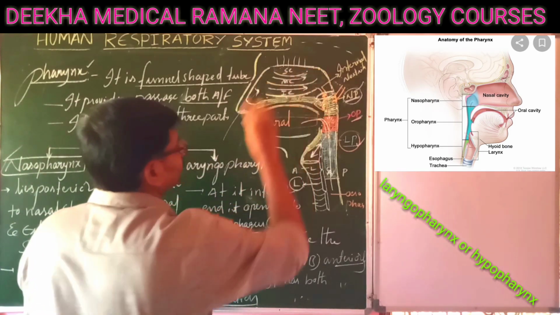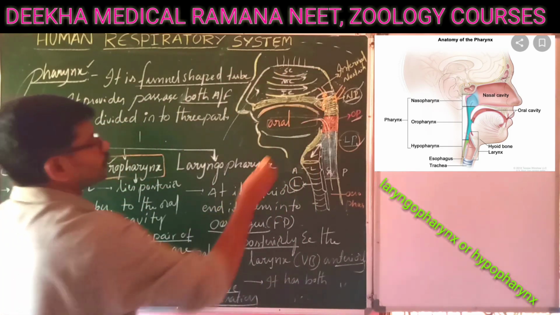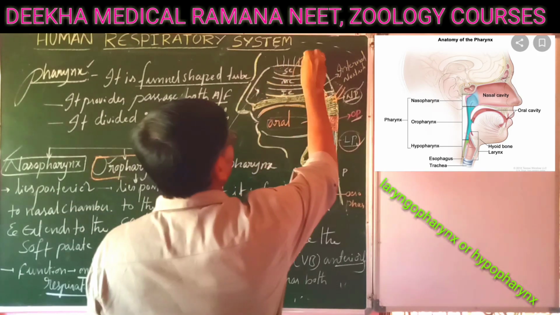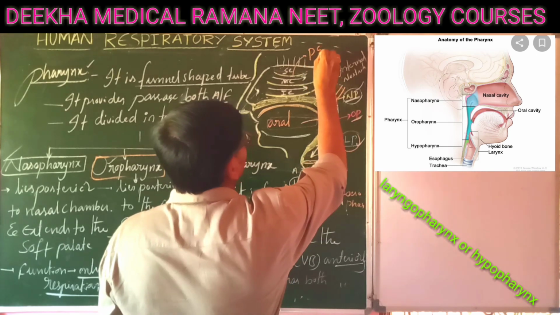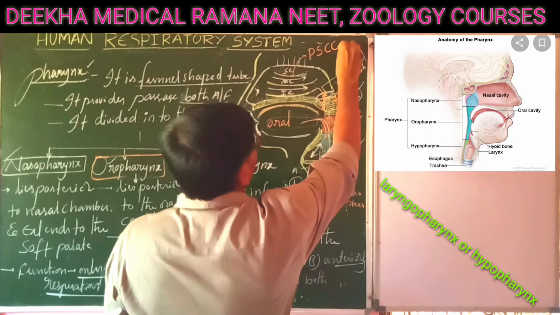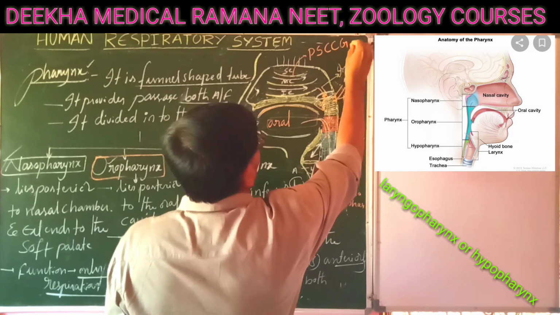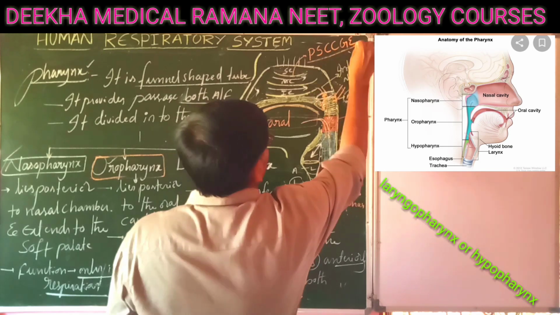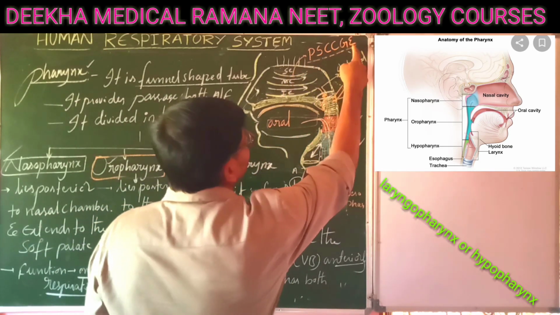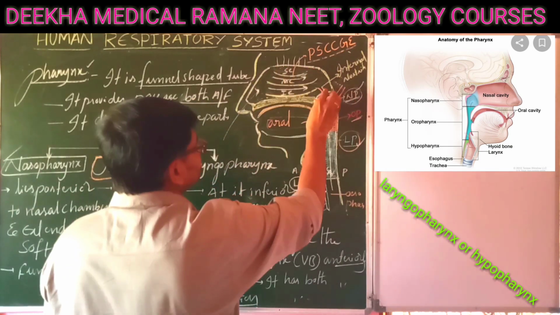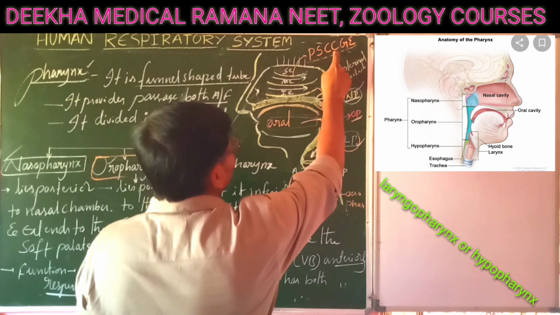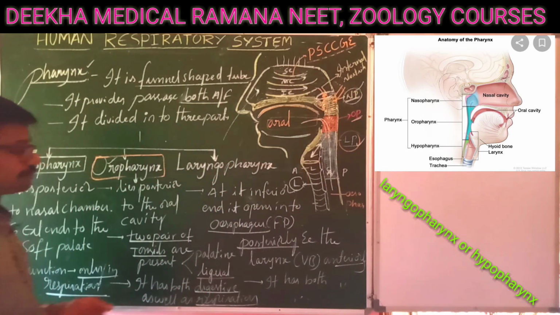The total nasal chamber is lined by pseudostratified ciliated columnar glandular epithelial tissue. Very important. This total nasal cavity is lined by pseudostratified ciliated columnar glandular epithelial tissue.